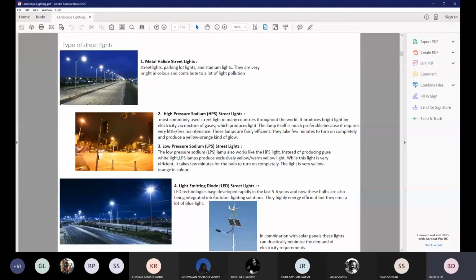So there are a lot of companies working on improving the efficiency of LED lights as well. These LED lights, in combination with solar panels, can drastically further minimize the demand for electricity or our dependency on energy consumption. So, in today's time, when you are designing outdoor lighting, the most efficient form of lamp that one can use is the LED lights available in the market.